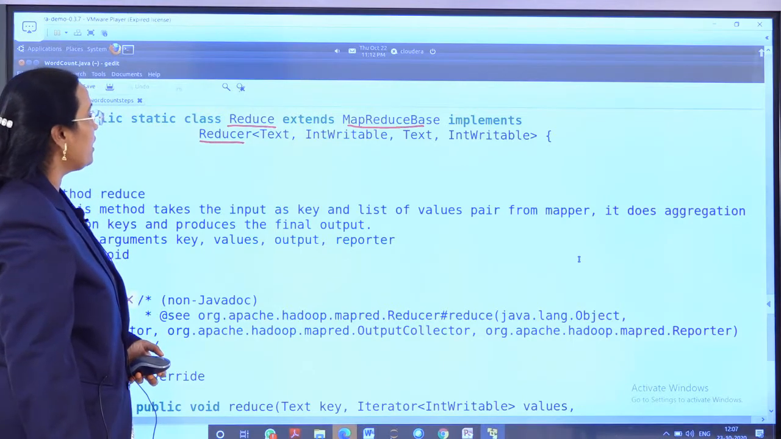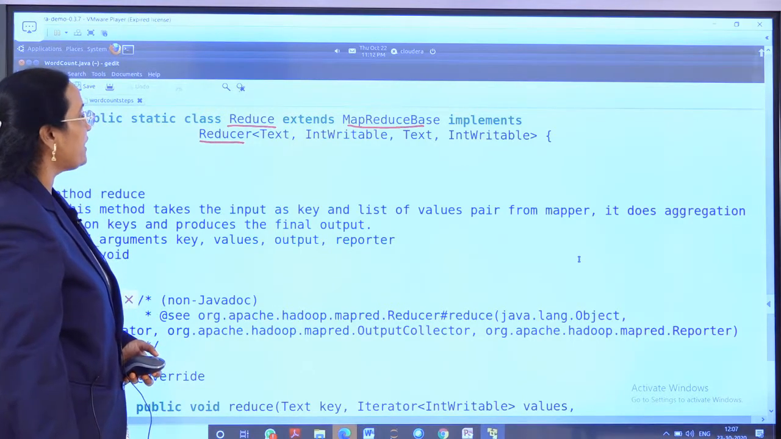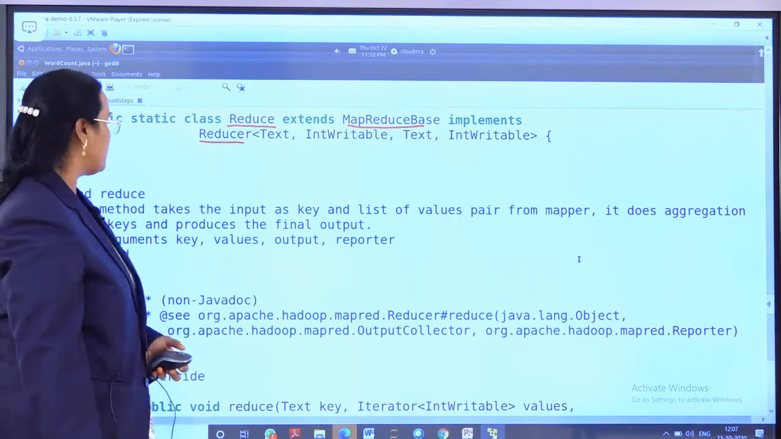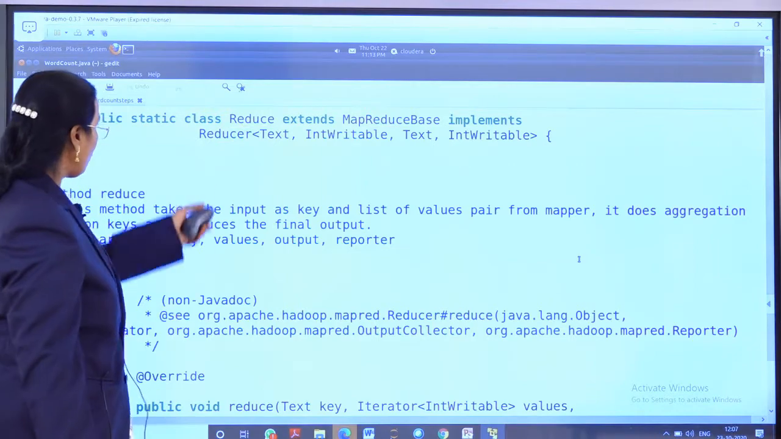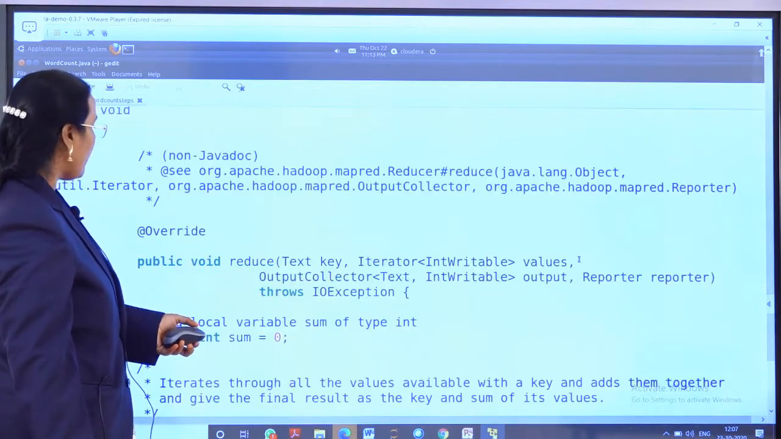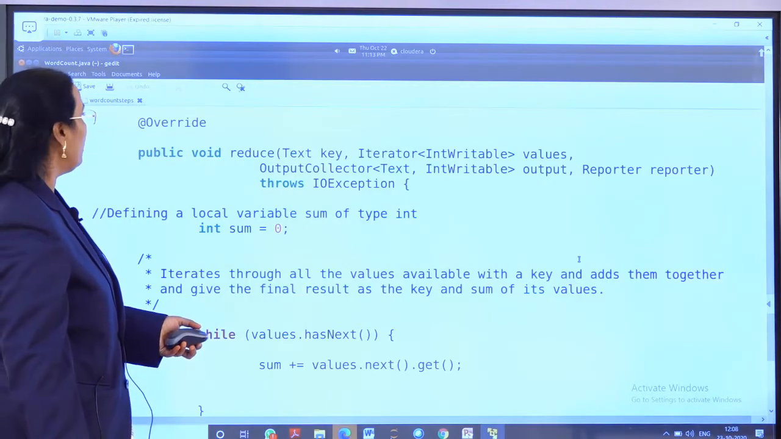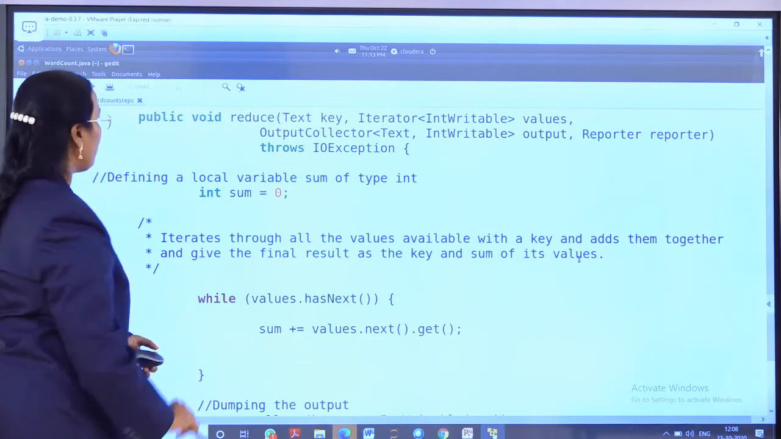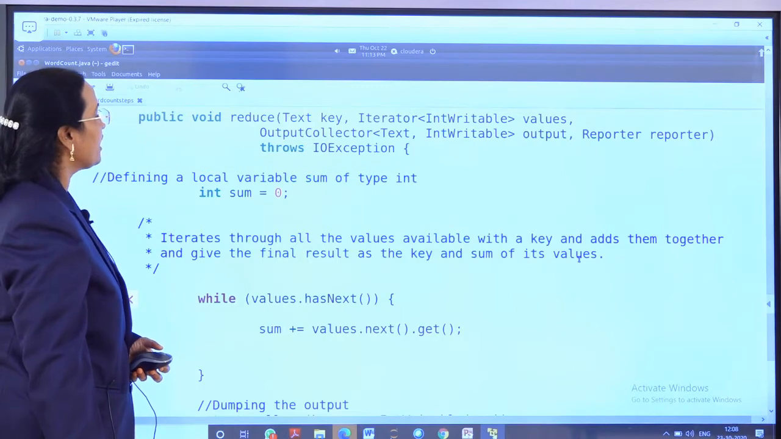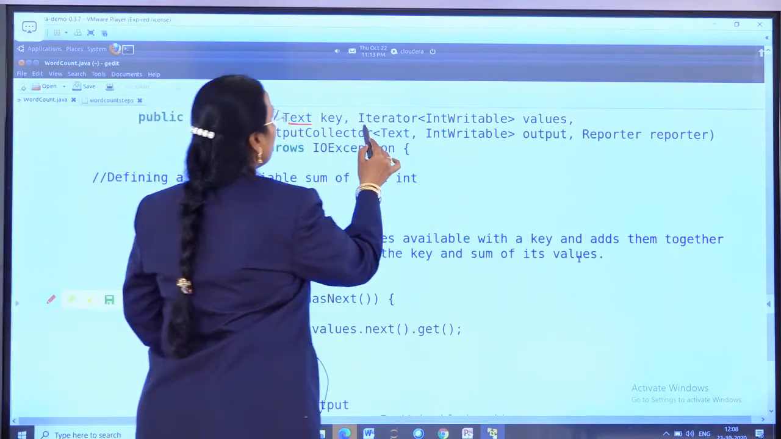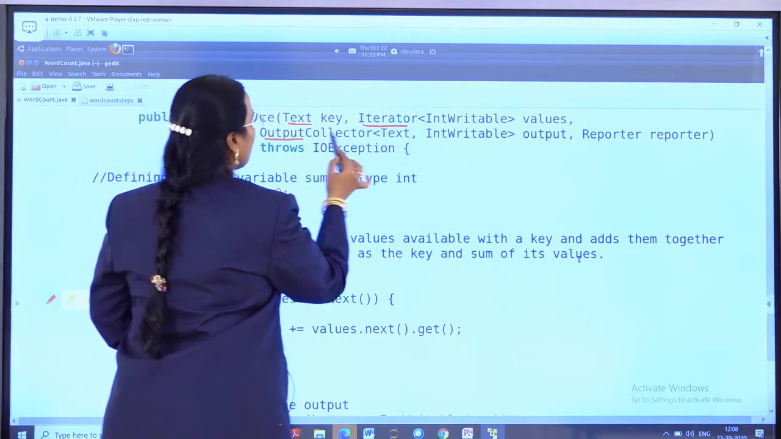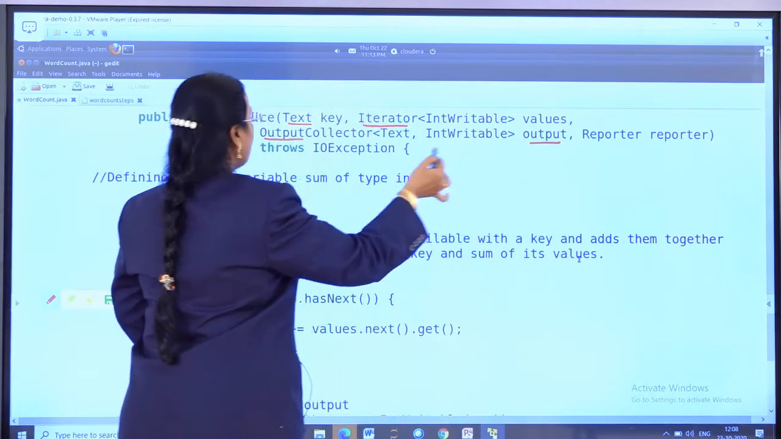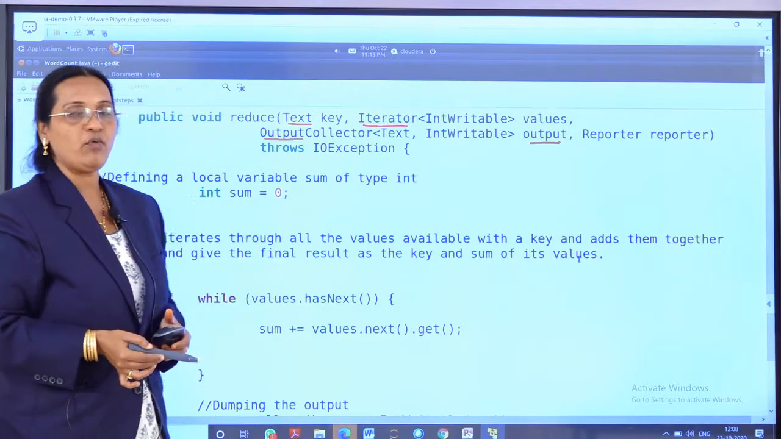And this Reducer is taking the parameters Text and Iterable, which are nothing but generic types. So that is about the class, and now I am writing the method for the reduce. Public void reduce is my method, and this reduce method is taking the parameters Text, Iterator, OutputCollector, and then Reporter, and it is also throwing the IOException.